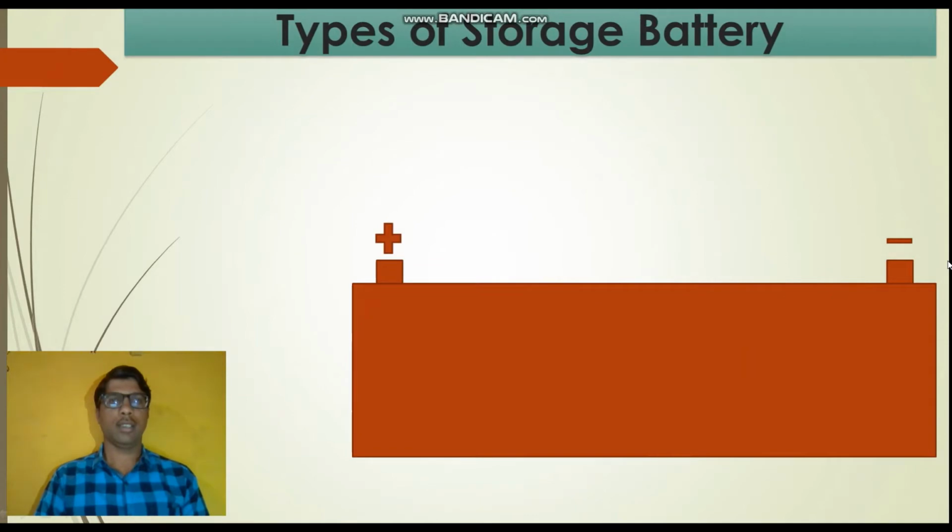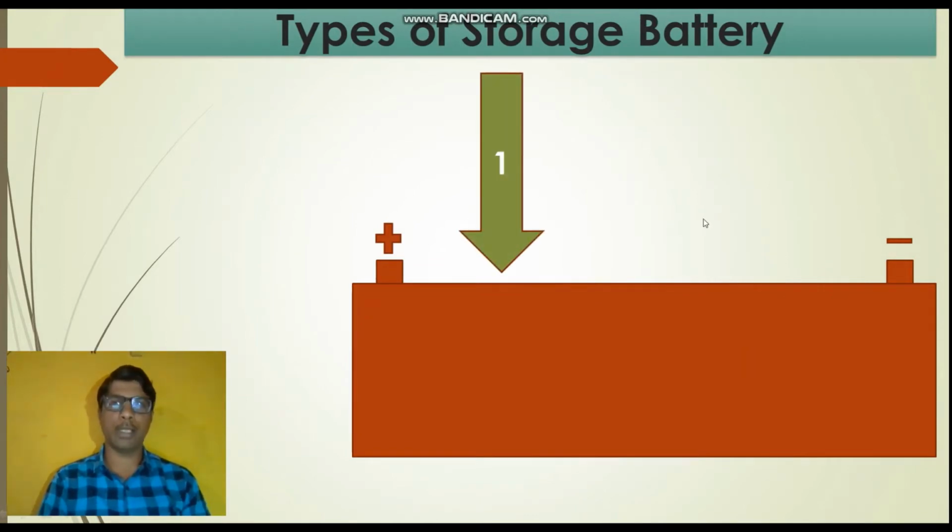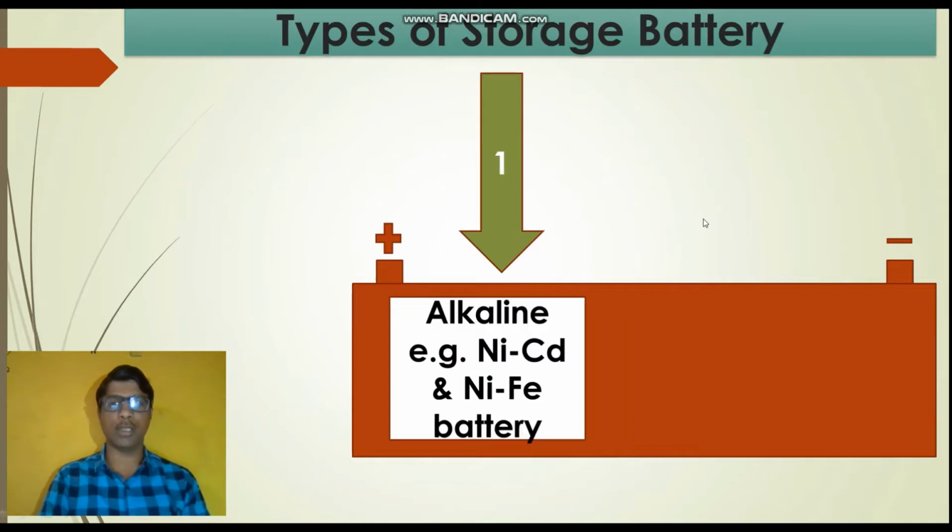Let's see types of storage battery. There are two types of storage batteries. First one is the alkaline storage battery. The examples of these alkaline storage batteries are nickel cadmium battery, also called a NiCad battery. Second example of alkaline storage battery is nickel iron battery, also called an Edison battery.